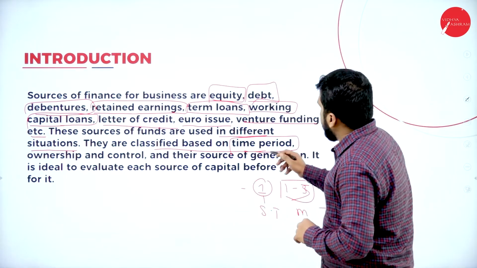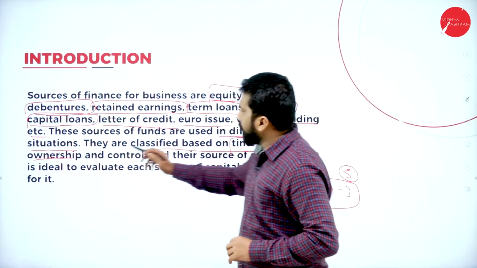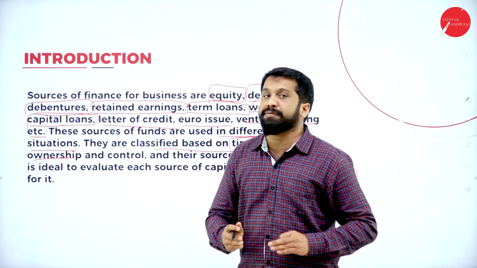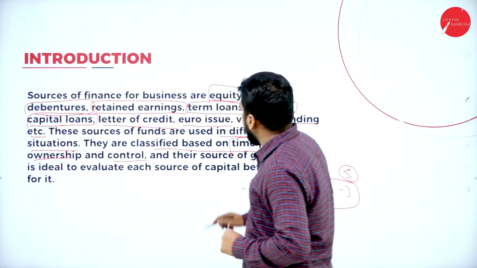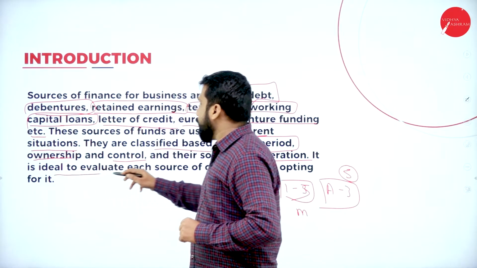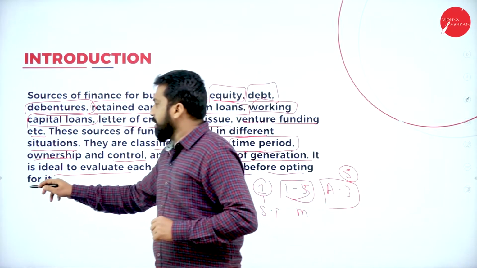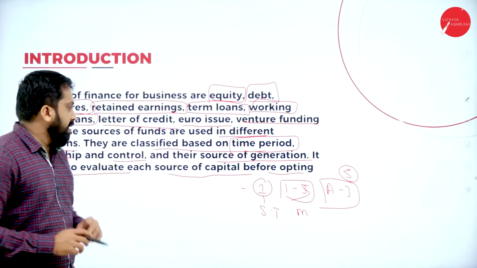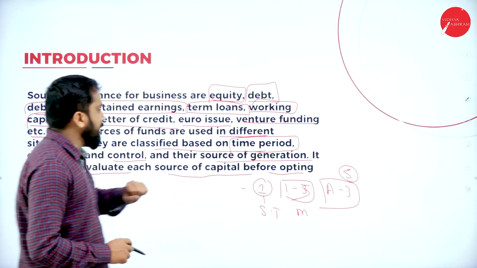Now, on the basis of time period and on the basis of ownership and control also we can classify sources of finance. The sources of generation, it is ideal to evaluate each source of capital before opting for it. So, it is very important.